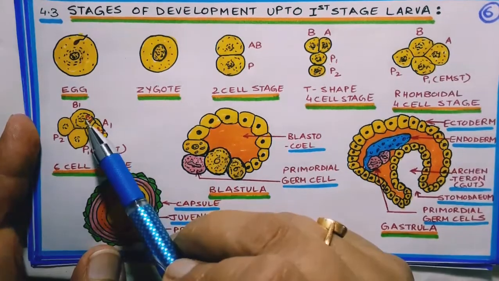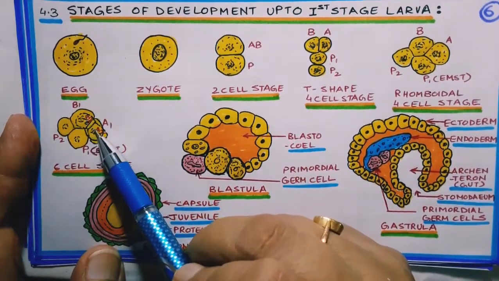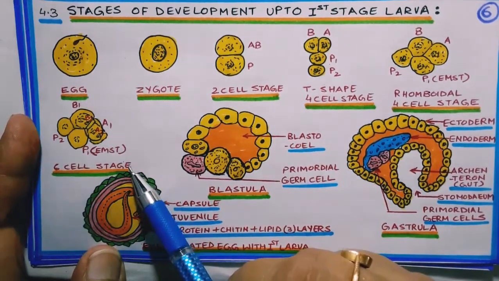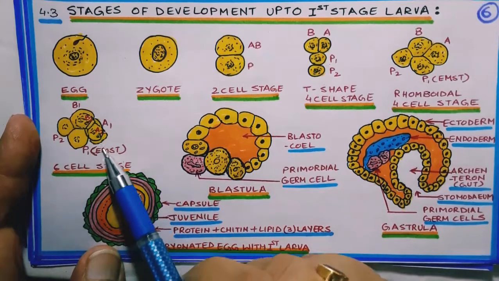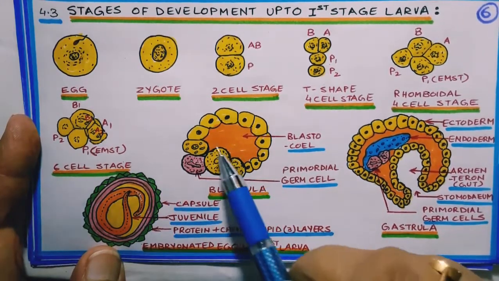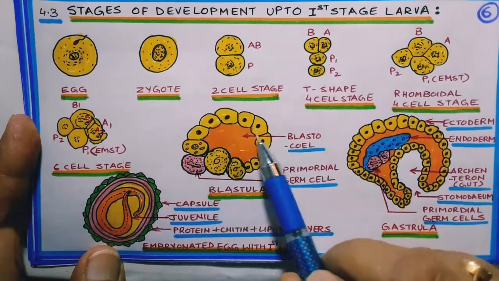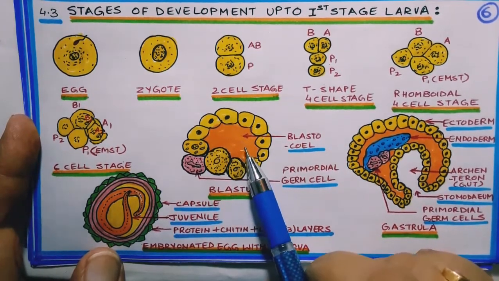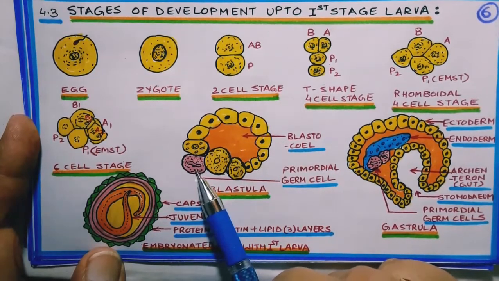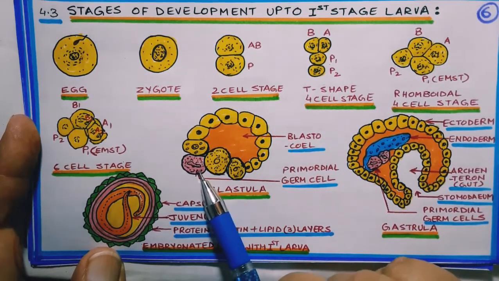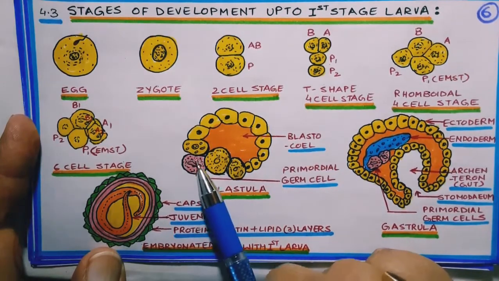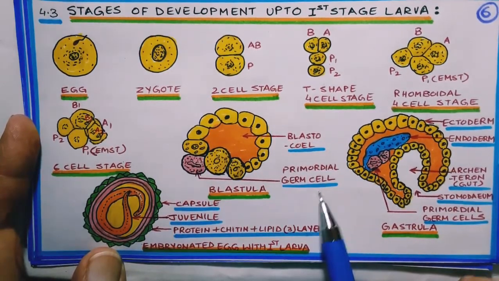Now, B and A cell divide again to form B1, B2 and A1, A2, making 6-celled stage. Later, these cells divide and form a blastula containing a cavity which is called blastocoele, filled with blastocoelic fluid. Then it has primordial germ cells also. These germ cells will later divide and form eggs in female and sperms in male. That is, they will help in development of the reproductive system.